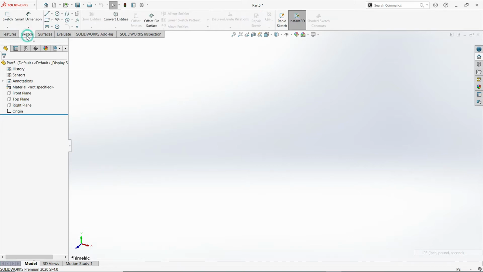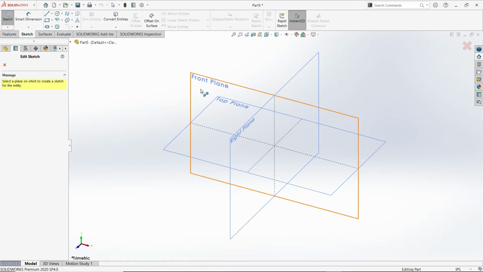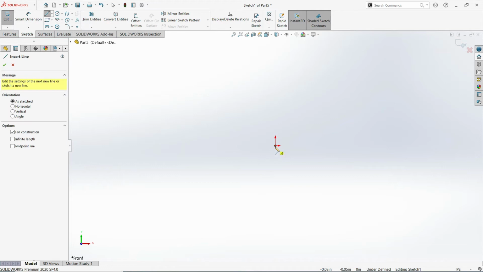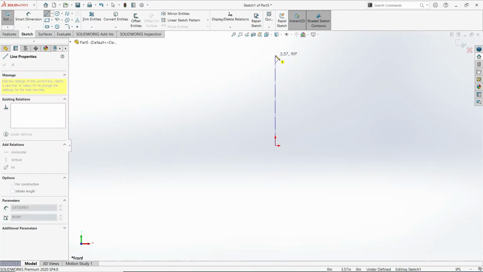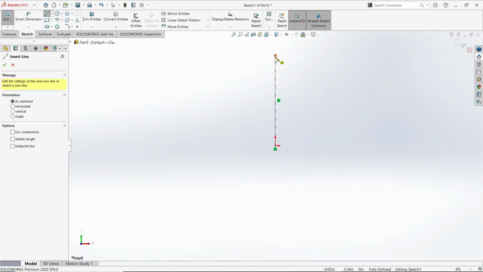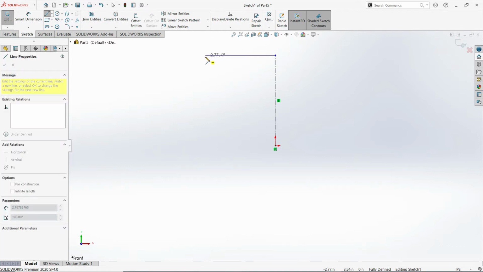Okay, so I'll just sketch the front plane. Okay, so I'll just draw a center line, a vertical center line. Then I'll press escape key or right click, then select the line tool, the solid line. Okay, so I'll just create from the end point of the center line a horizontal line. It's either left or right, you choose. So let's try the right.